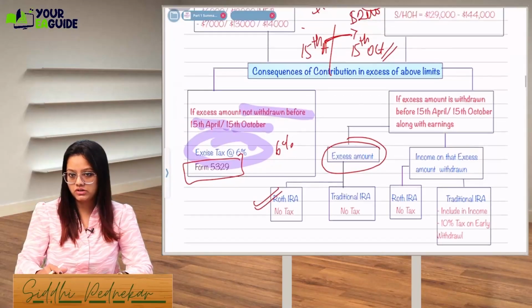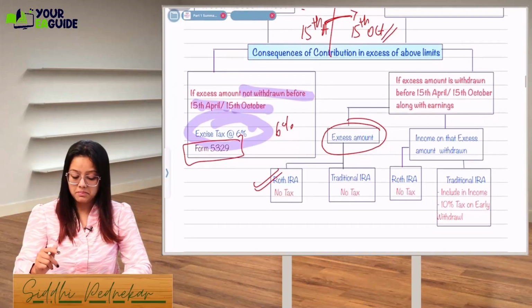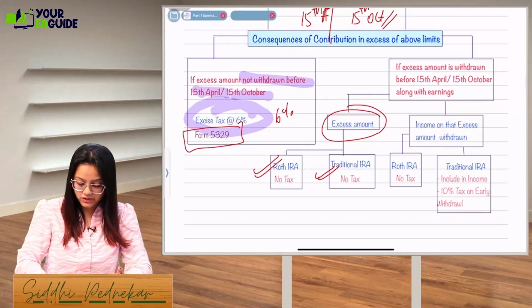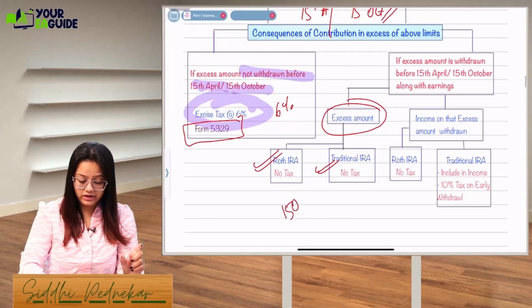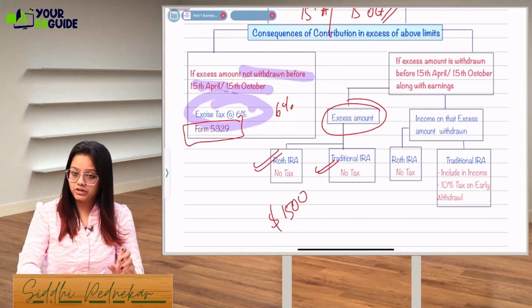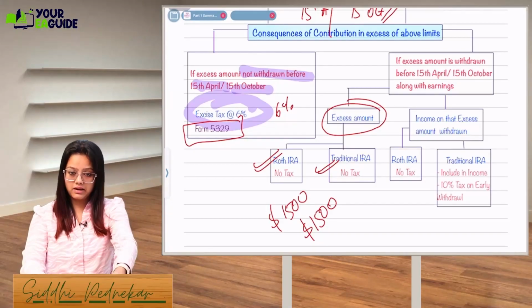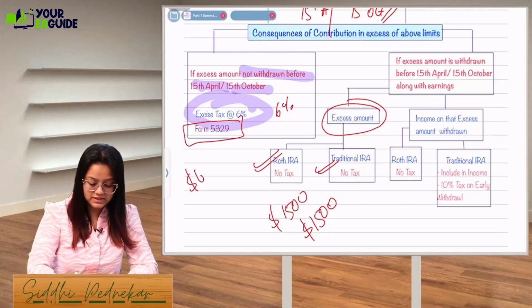As I mentioned, contributions were not deductible and distributions are not taxable. But if it's a traditional IRA, then also it is not taxable. Only the excess amount. Like, let's say 1,500 I deposited, and 1,500 was only the limit for me to deposit. So the whole 1,500 I am taking as an excess contribution.